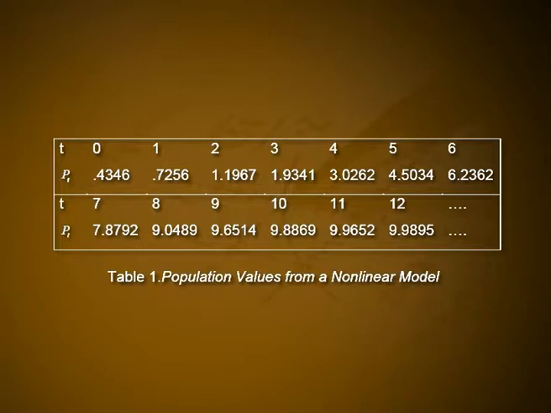See table 1, corresponding to t = 0, 1, 2, 3 etc. till 12, we have computed values for p_t. Corresponding to t = 0, we get 0.4346, t = 1, p_t is equal to 0.7256 and so on.